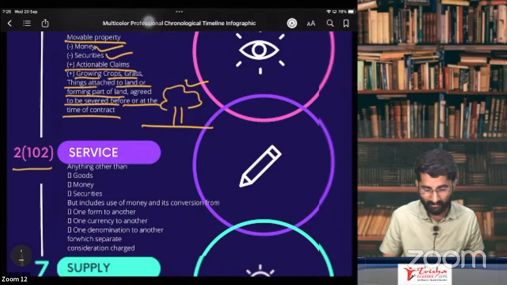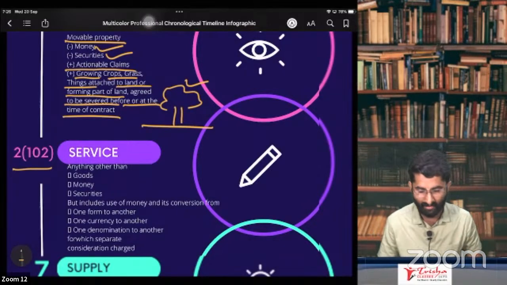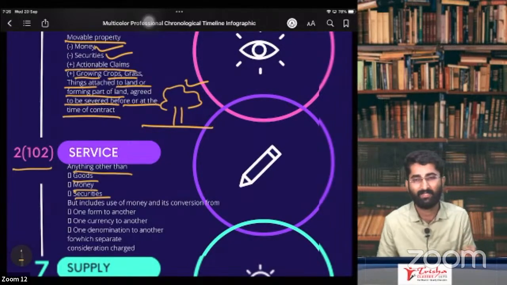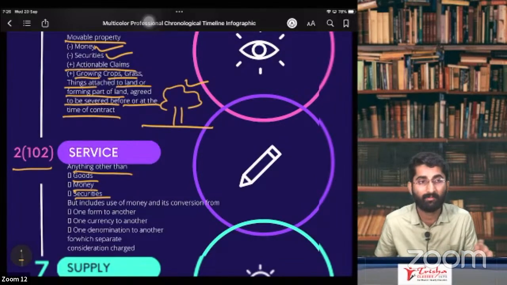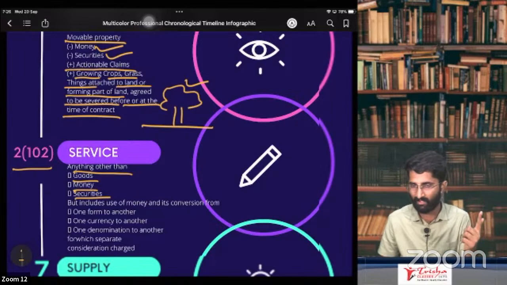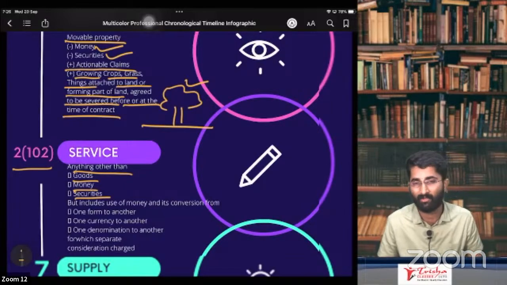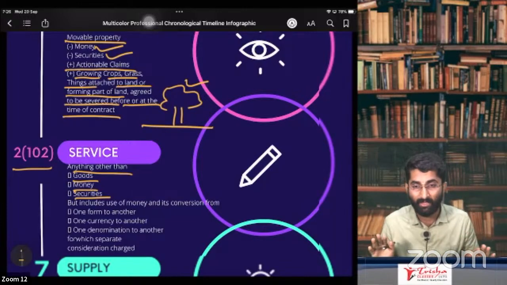Section number 2, subsection 102. It is about service. People, you are in class, no? People don't go here and there. Please be in the class. Anything other than goods, money, securities. See, which is not the goods, that should be service. But that service also excludes money and securities. So these are excluded from the definition of service. It is not a service. Money is not a service. And securities are not the service.